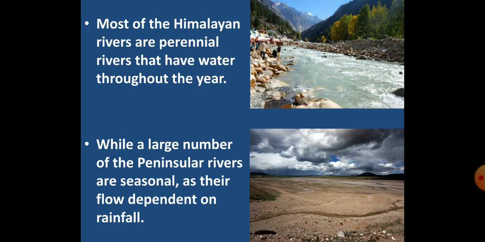Another reason is that the Himalayan rivers are perennial rivers. That means they have water throughout the year, as they get water from rain as well as from the melting snow. Whereas most of the peninsular rivers are seasonal rivers, as they depend on rainfall for their flow of water, and during the dry season even the large peninsular rivers have reduced flow of water, which is shown here in the picture also. The first picture is of a perennial river, and the second picture shows a large peninsular river which has reduced flow of water in the dry season.